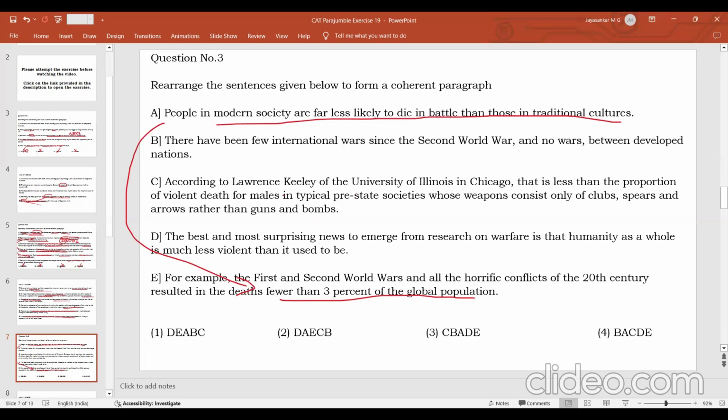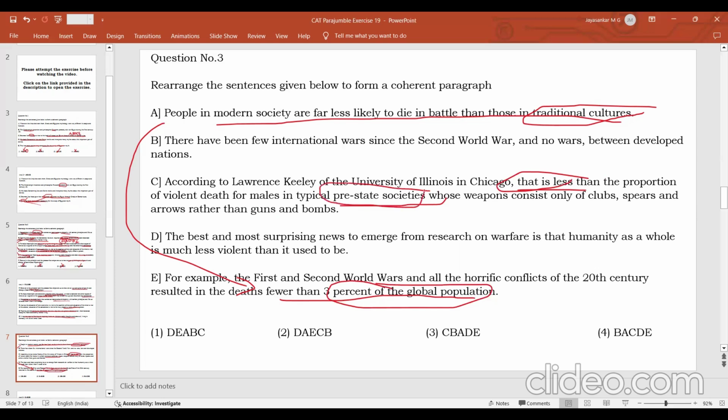Because you have to further say how it contrasts with the traditional cultures, because our argument is that fewer people in modern societies are dying in battle than in traditional cultures. So we have talked about the number of people dying in modern society. Then we have to talk about the number of people dying in traditional culture. So this statement will give you that fact. According to Lawrence Keeley of the University of Illinois in Chicago, that is less than the proportion of violent deaths for males in typical pre-state societies.